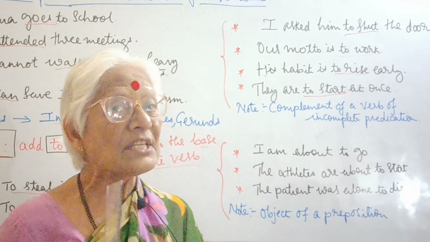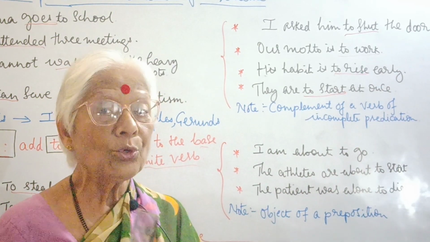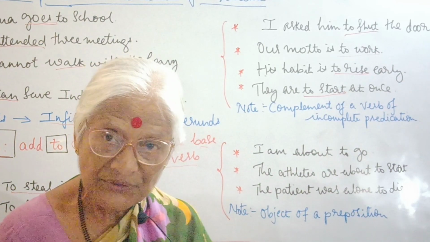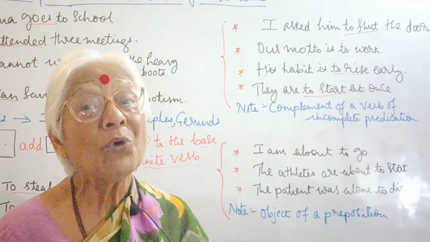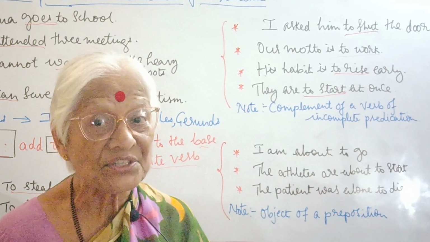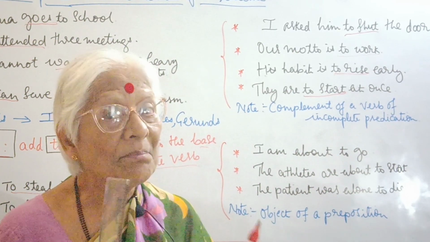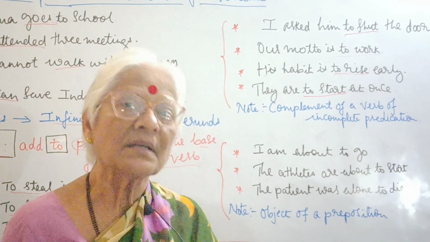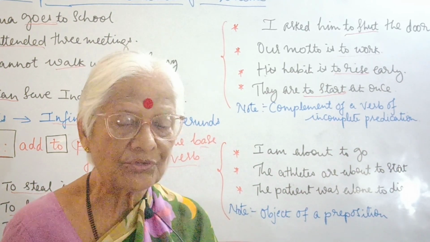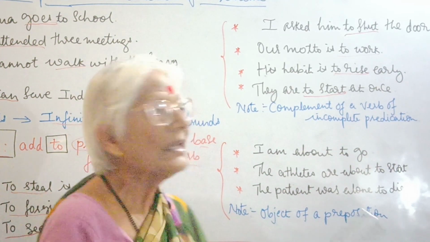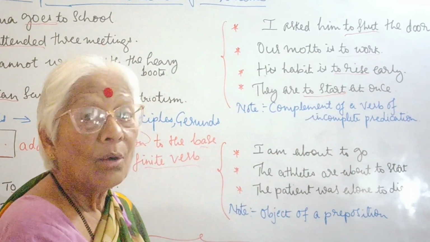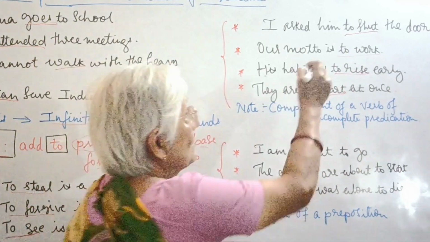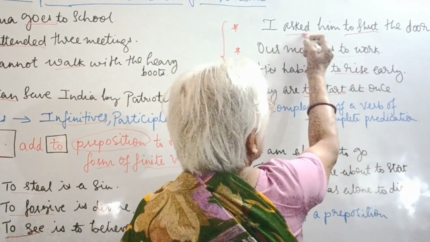Now, when I was explaining verbs to you, I told you that a verb can be transitive, a verb can be intransitive, and a verb can be a verb of incomplete predication. It is incomplete. It will not complete its sense until we add a noun or a pronoun or an adjective or an adverb. Now look at this. I asked him to shut the door. What did I ask him to do? To shut.